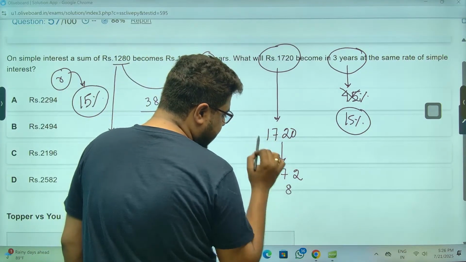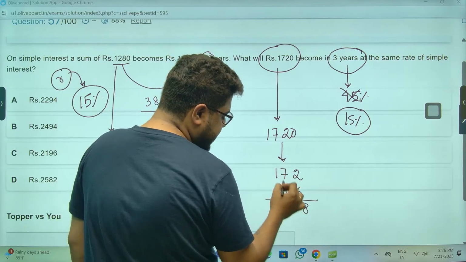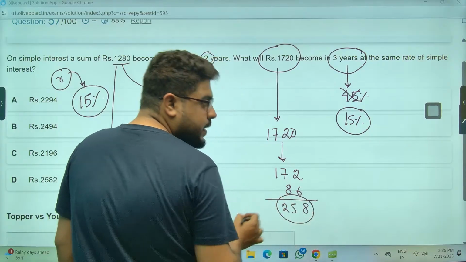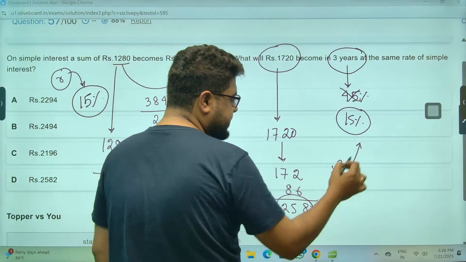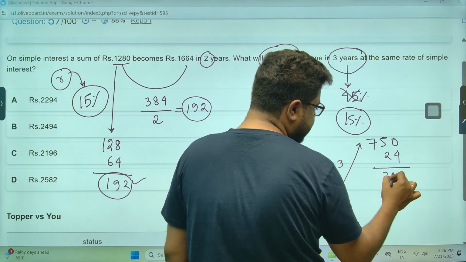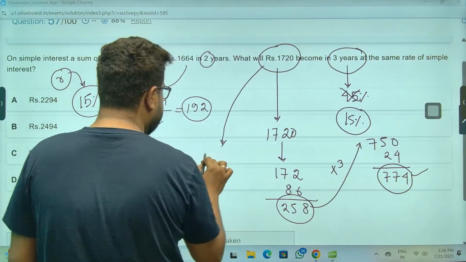Sir, 85 twos are this, 86 twos are this. So 86. Sir, 8, 17 and 8, how much, sir? 27, 25. So this is 1 year. Now, sir, multiply by 3. So this is 750 and 24, sir. 774 rupees.